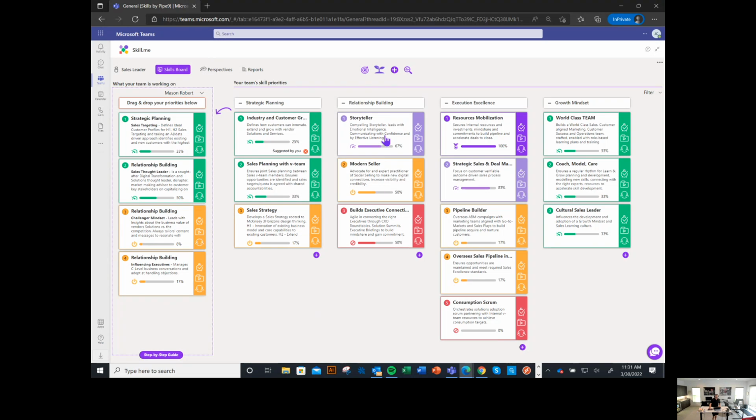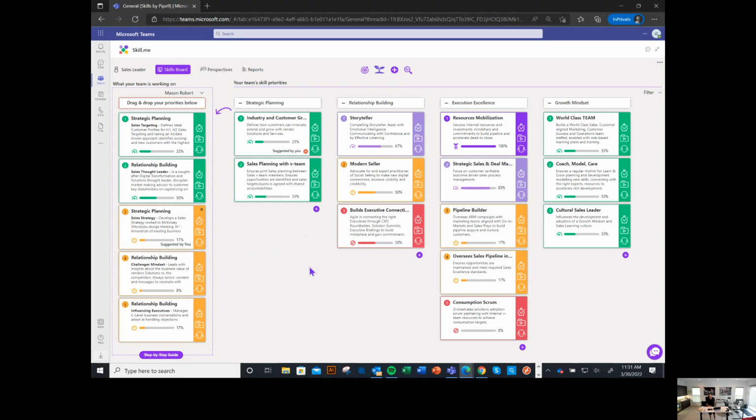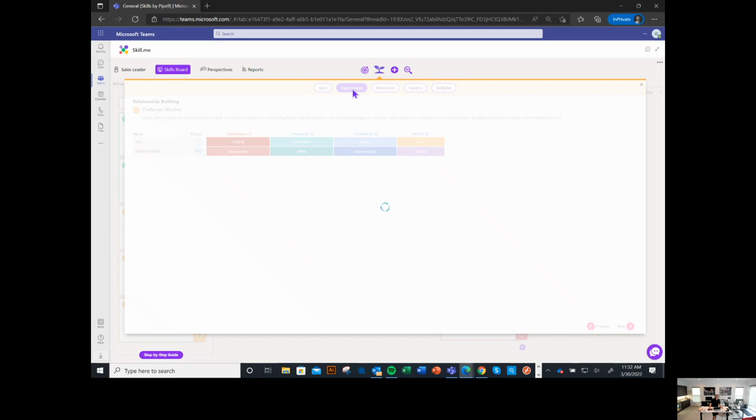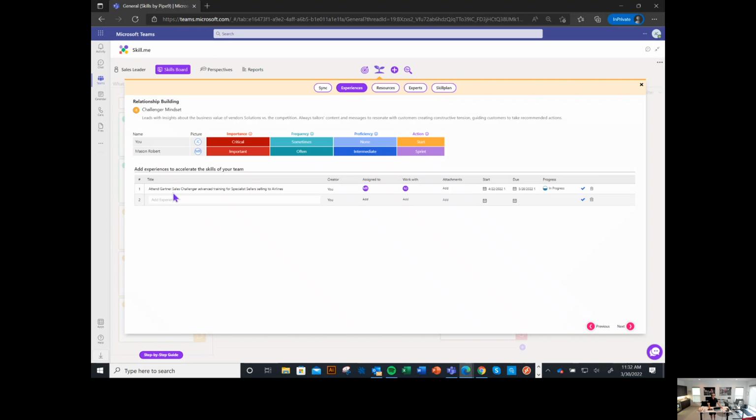The manager might want to move, let's say, the sales strategy skill and put that across into Mason's priorities list. You see it says suggested by you. Now, what the manager could also do at the very same time is click on any of these skills that Mason has prioritized for himself. They can go into experiences, and here they can add additional experiences that they think will be relevant to Mason.